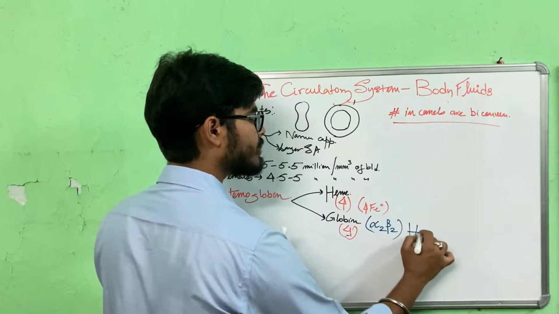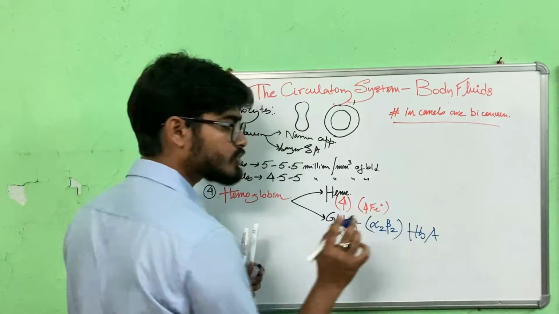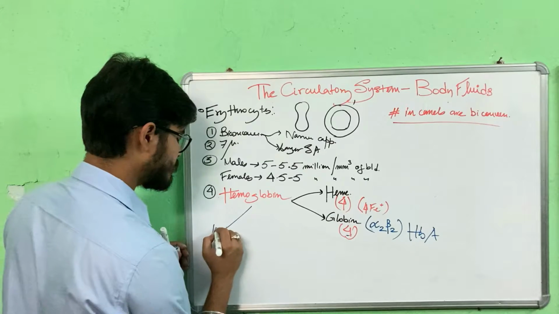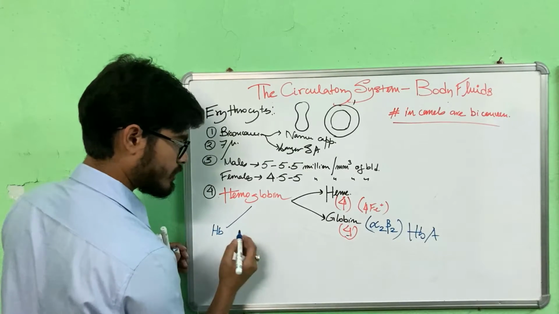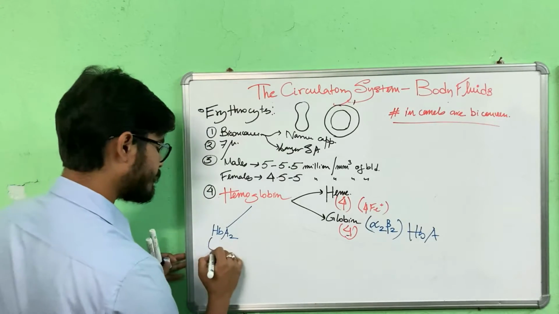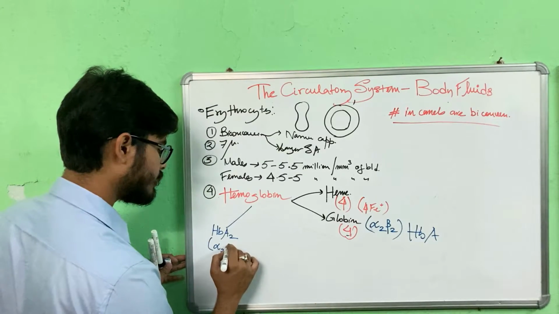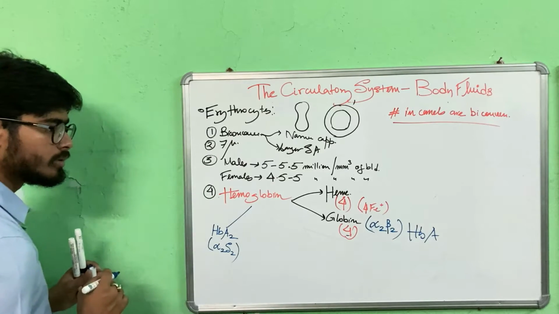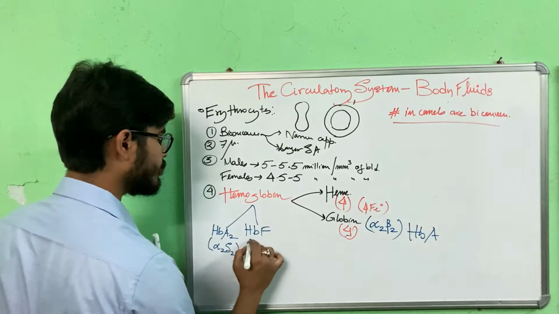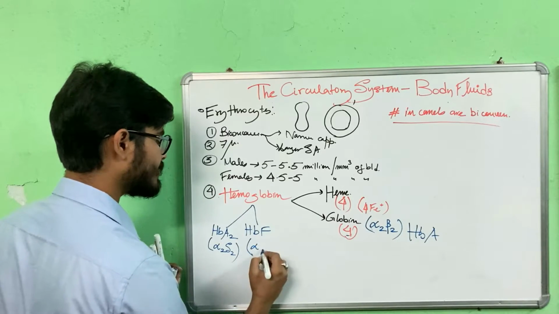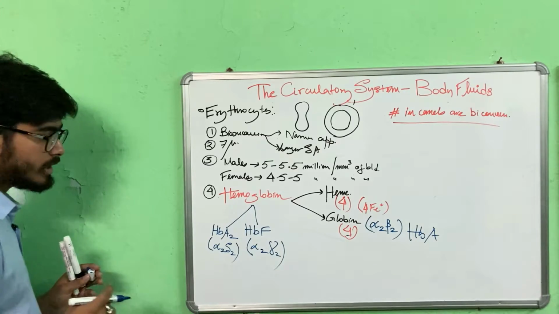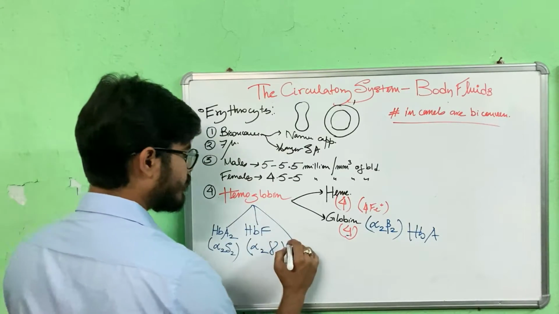We have types of hemoglobin as well. So this is HbA, the most common type of hemoglobin. Okay, there are other types as well. We have HbA2, where the globin chains are alpha 2 and delta 2. We have HbF, that is the fetal hemoglobin. There we have the globin chains as alpha 2 and gamma 2.